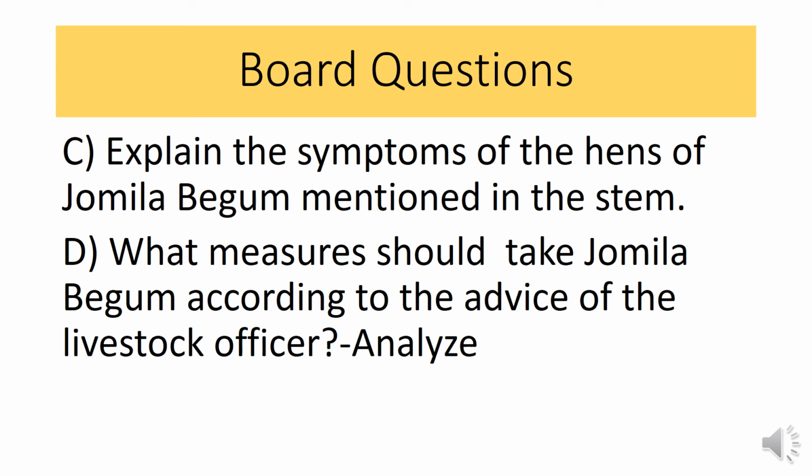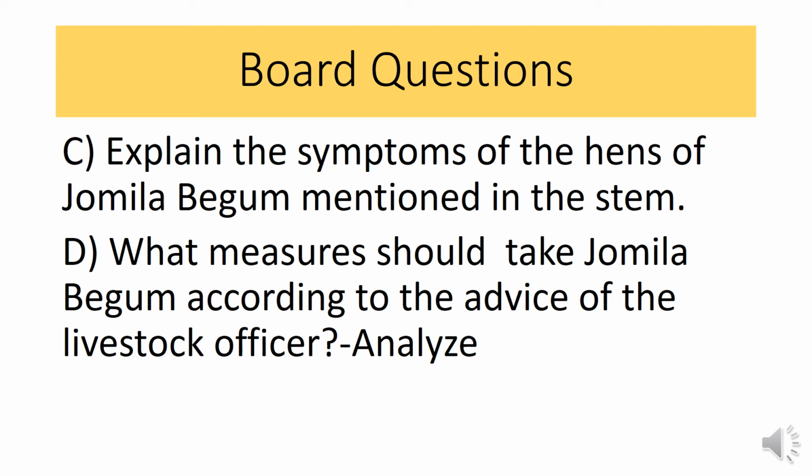Then the question D. What measures should Jamila Begum take according to the advice of the livestock officer? So, according to the livestock officer, some chemical and biopreventive measures should be taken. It may be separating healthy hen from sick hen, burying the dead hen, ensuring organic safety.